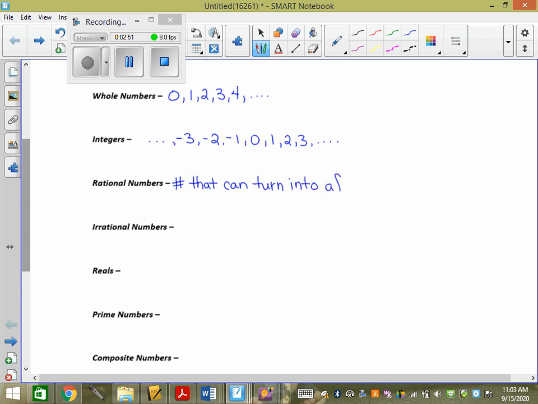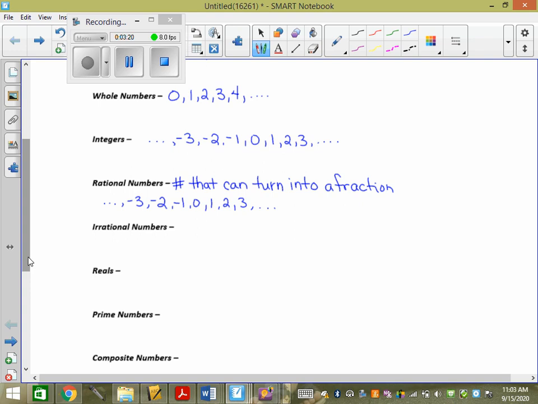An example of this could be any of the previous numbers, right? So examples of rationals could be negative 3, negative 2, negative 1, 0, 1, 2, 3. Those work because I can turn them into fractions because I can just put them over the number 1, right? So they're rationals as well. They're specifically other things, but they are also rationals.